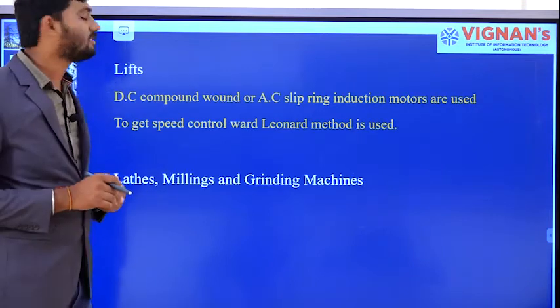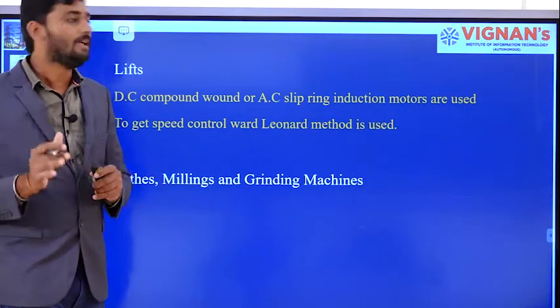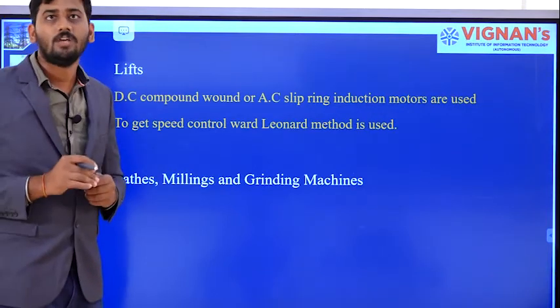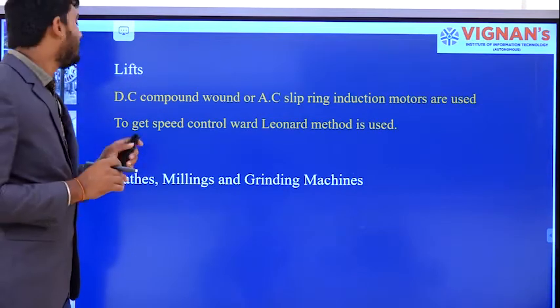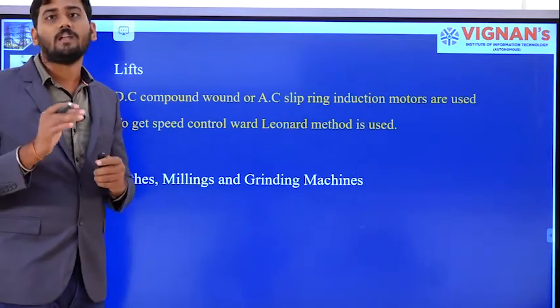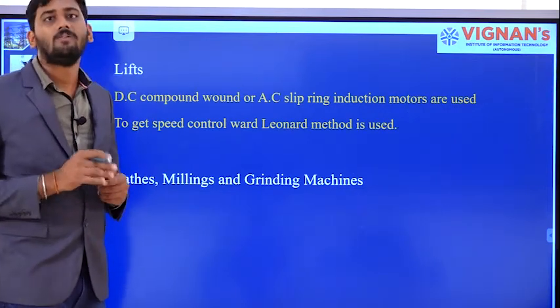Moving on to the next machines: lathe machines, milling machines and grinding machines. What is a lathe machine? These lathe machines are the machines which are used for drilling or cutting metals.